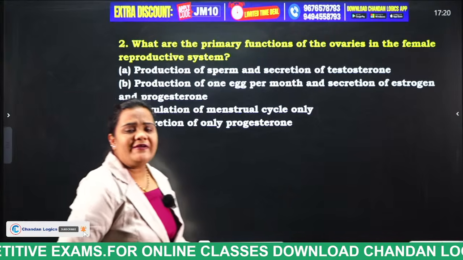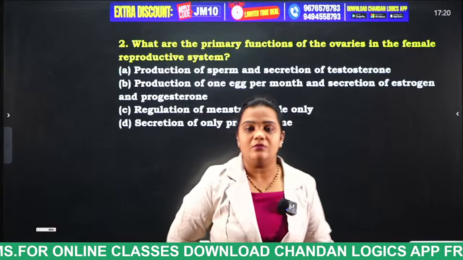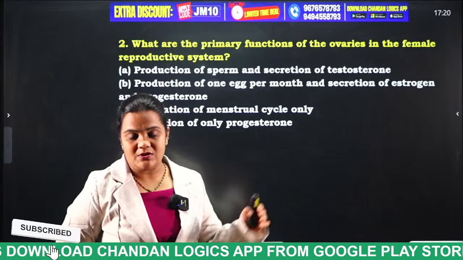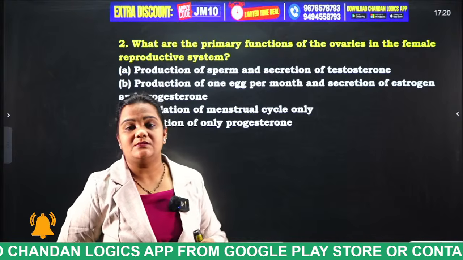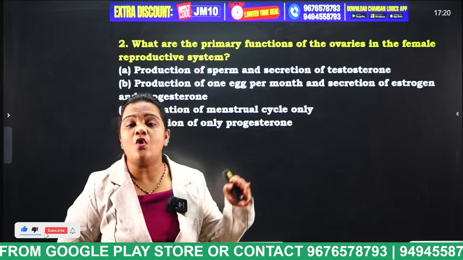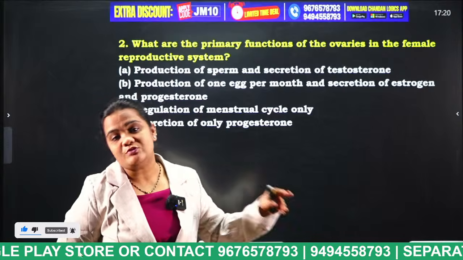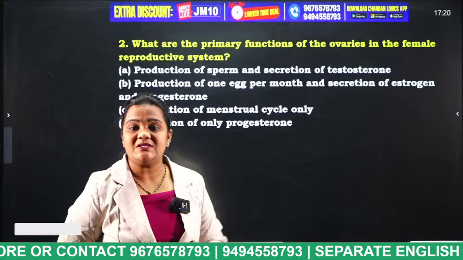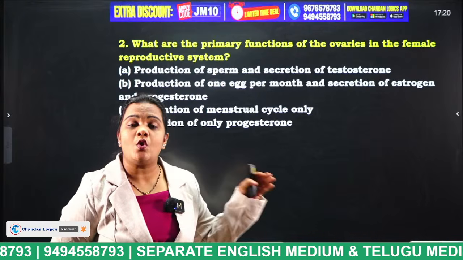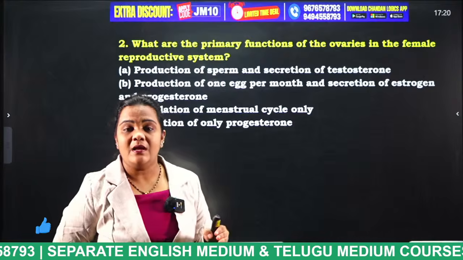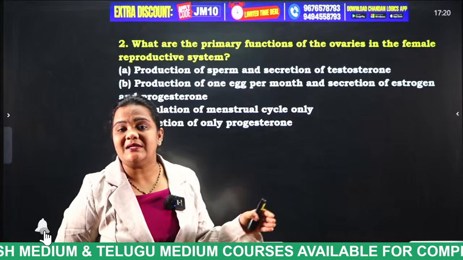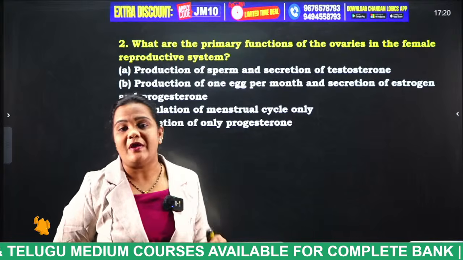You all know very well, in the human reproductive system, the male reproductive organ is the testis and the female reproductive organ is the ovaries. The ovaries perform two types of functions. First, every month the ovary releases a matured egg, which is known as the ovum. This ovum enters into the fallopian tube.